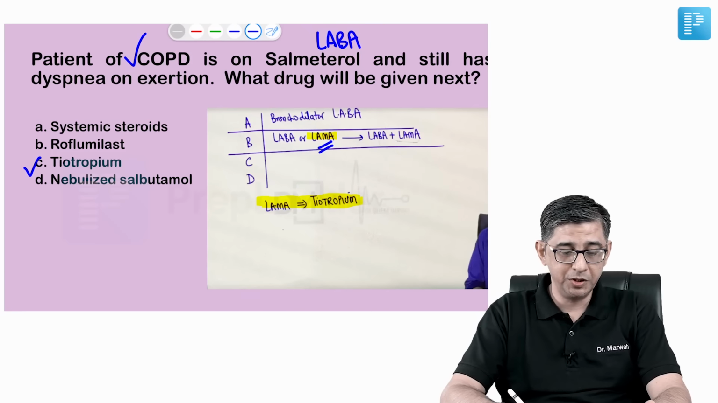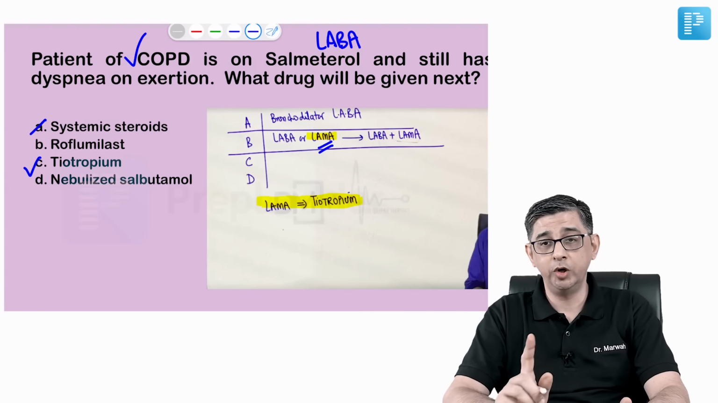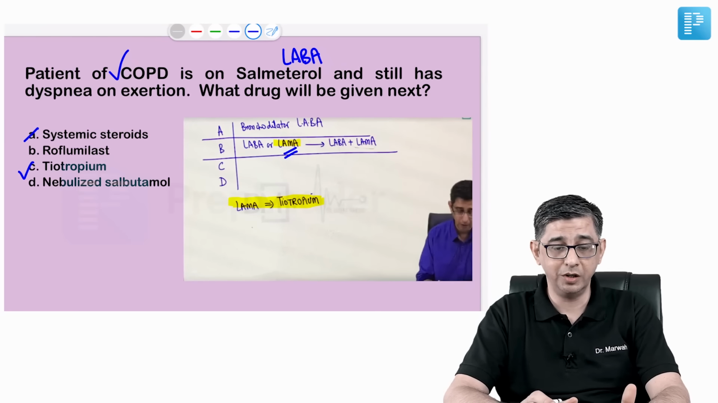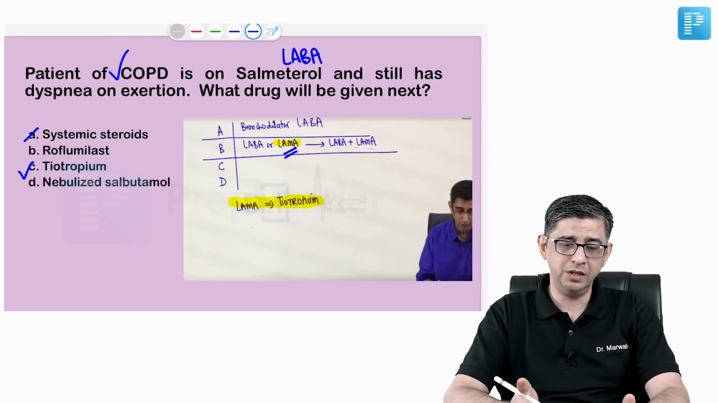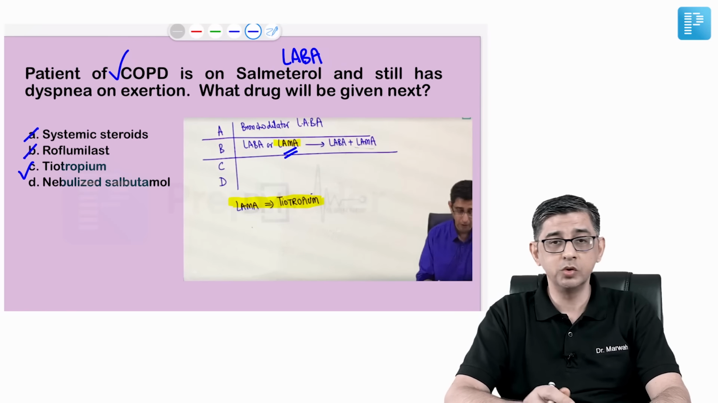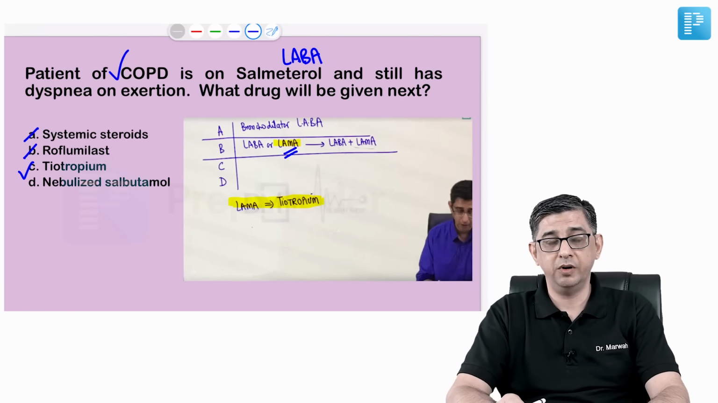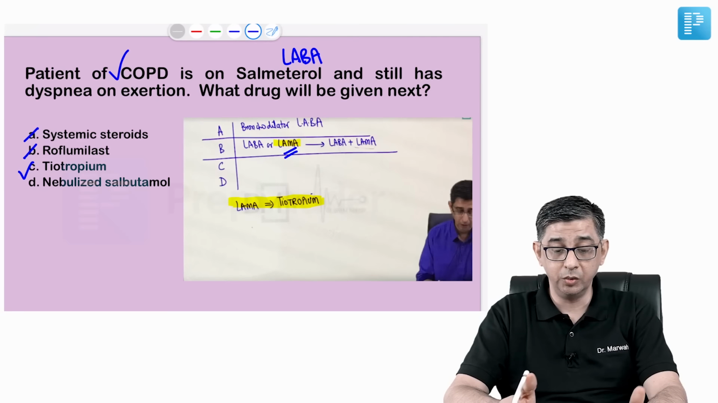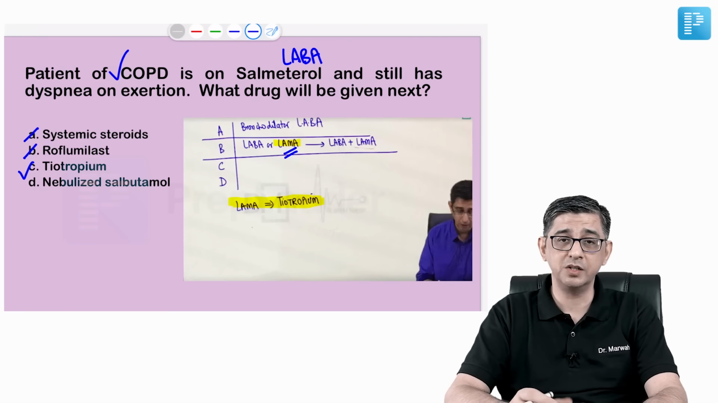So option A I'm ruling out because we don't use systemic steroids because of the side effect profile. We rather use inhaled corticosteroids. Roflumilast is a new drug. It can be used, but majorly for patients of COPD, we want to neutralize the bronchospasm by using an anticholinergic drug. That could be tiotropium because it's relatively longer acting. Nebulized salbutamol also looks like a good option, but this is a rescue therapy.